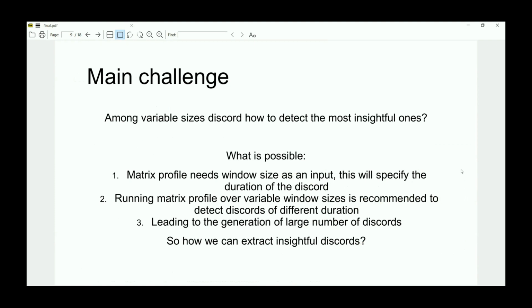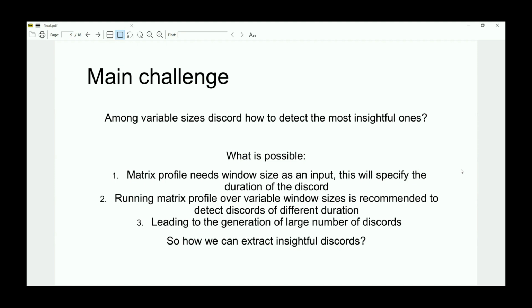The main challenge is that matrix profile takes an input window. So how do we choose the window? Let's say we're working with daily data and we choose 30, then the discords will represent anomalous months. If we increase it to 90, this represents 3 months. The recommended solution is to run it over multiple variable-length profiles. It can be months, years, and so on.